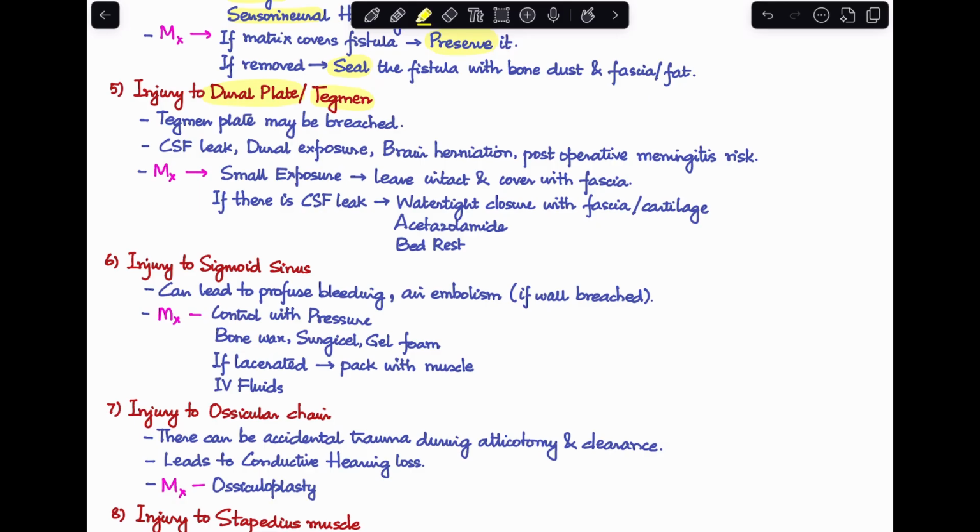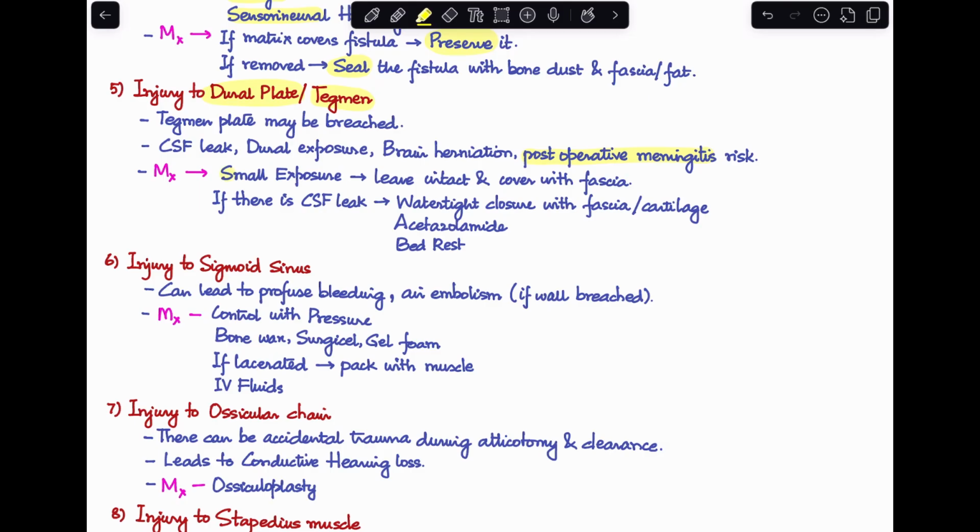So that can lead to CSF leak, dural exposure, brain herniation, and even an increased postoperative meningitis risk. So, it is a very dangerous complication to have. So, you should be very careful around the superior limit of mastoidectomy. In case, say that you have ended up injuring the dural plate, how do you manage it?